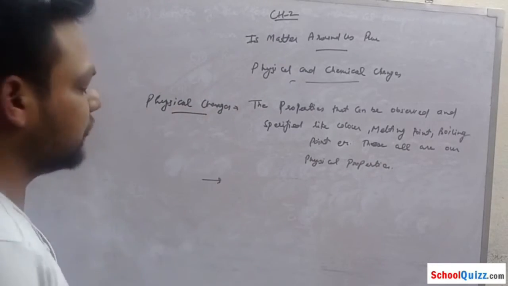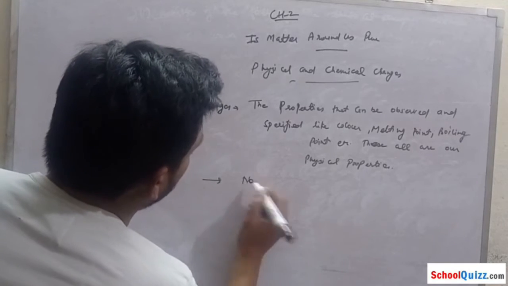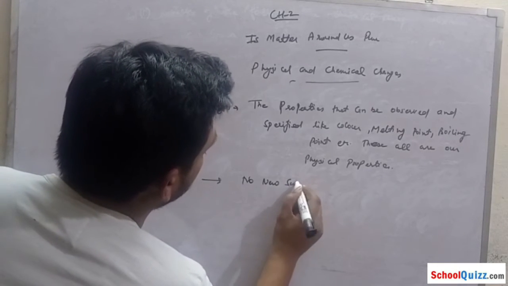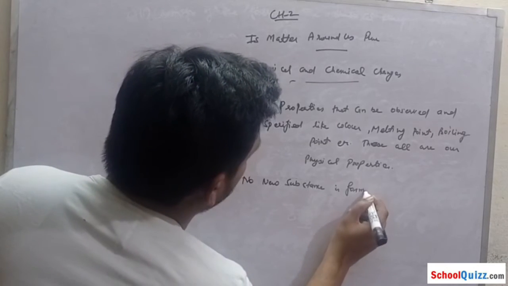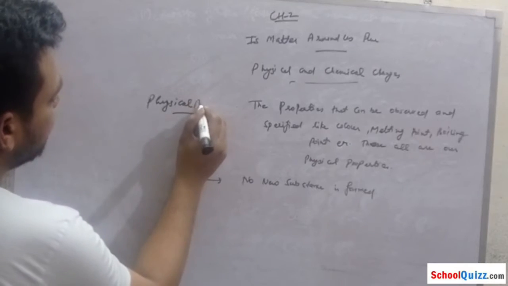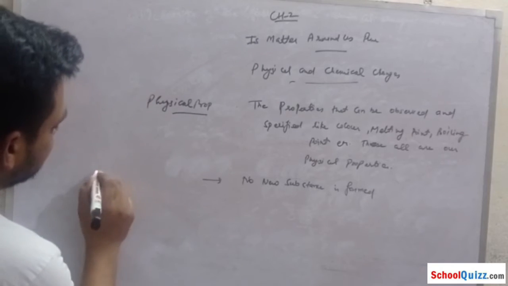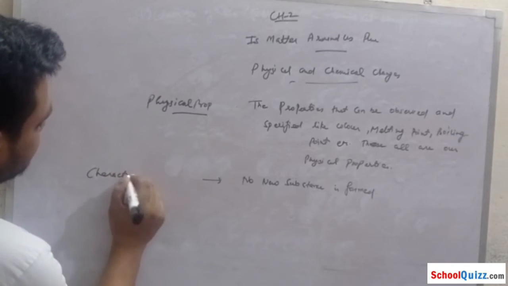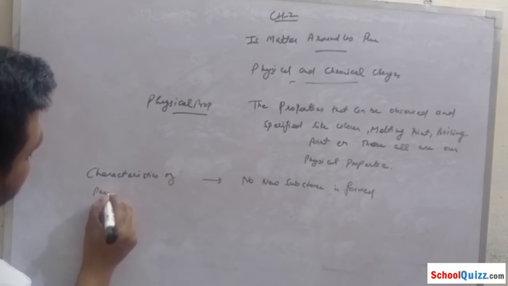So the first characteristic of physical changes is that no new substance is formed.